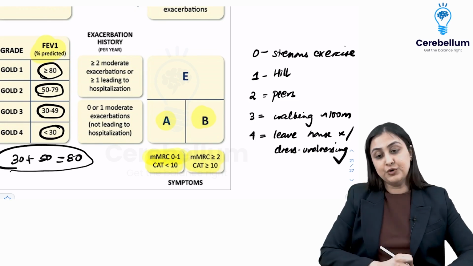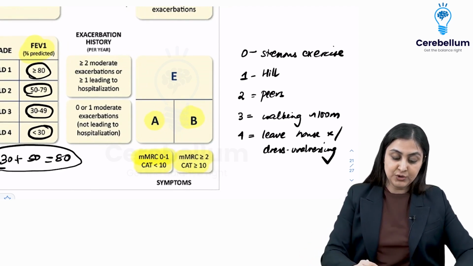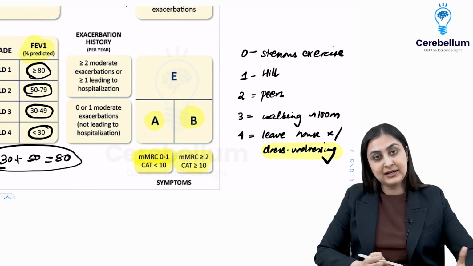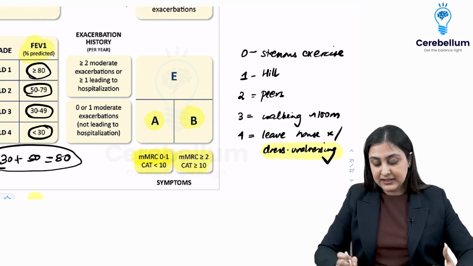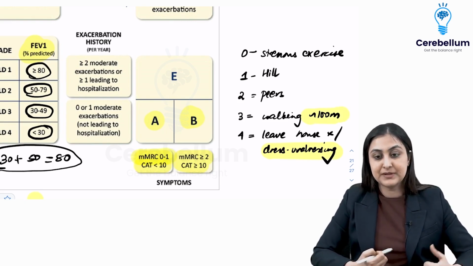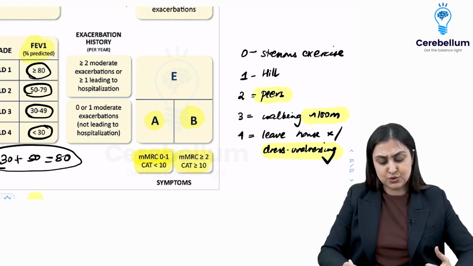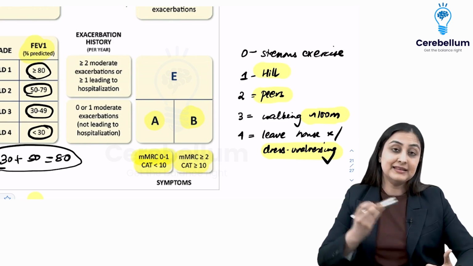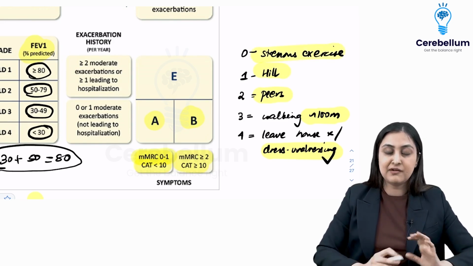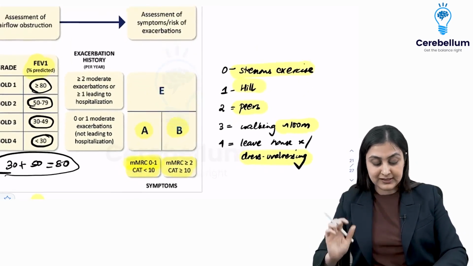That is 4. So how to remember this is, you're planning a trip with your friend. So you've got to dress. If you can't do that, you are 4. If you started but at 100 meters you started to have dyspnea, you couldn't go on the trip, that's 3. You met your friend but you started having dyspnea, that's 2. You did go on that trip to the hill and then you had dyspnea. 0 is after climbing the hill you had dyspnea. So this is how you can remember the grading.